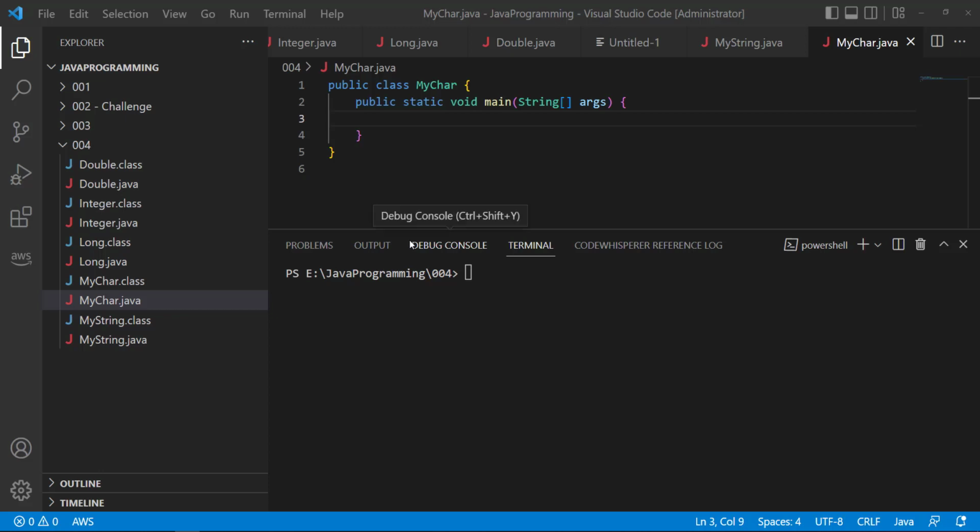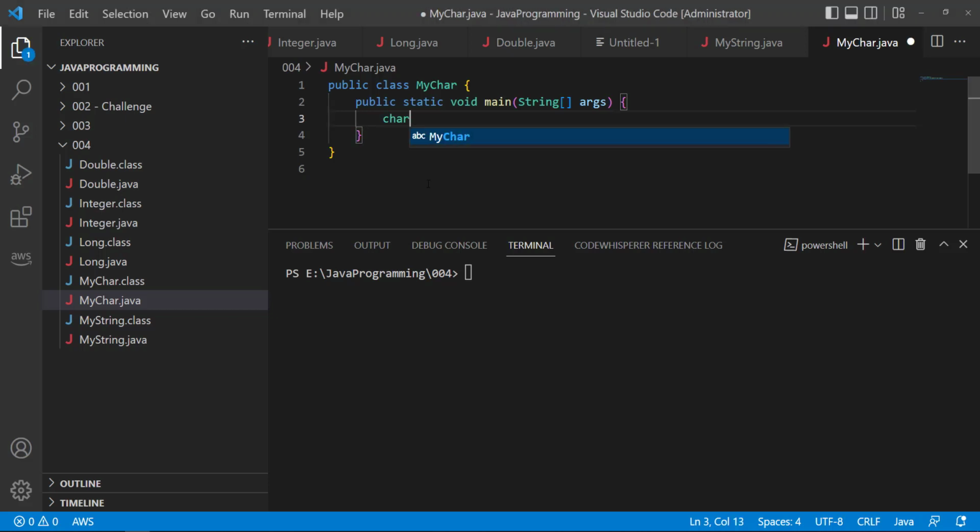Alright, na-discuss na natin si string. Right now, let's head to char. So to create a variable char, kailangan mo lang i-type si char. And then yung iyong variable name, in this case, single character, for example. So by the way, char has its uses. No, there are instances na kailangan lang na single character talaga.